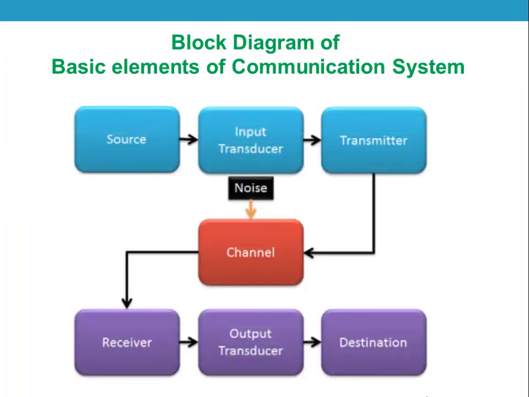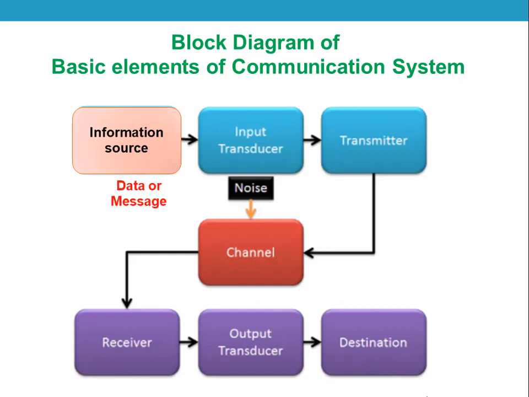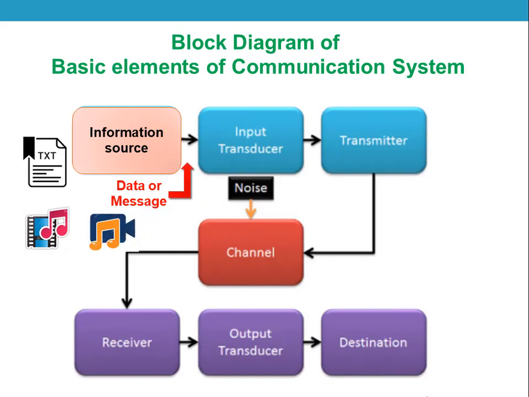Look at the block diagram of the basic elements of a communication system. The first block is called the information source. In a communication system, the information source is something which originates the data or message and transmits it to the next unit, called the input transducer. Here the data or message can be human voice, camera video, or a typed text message or data.